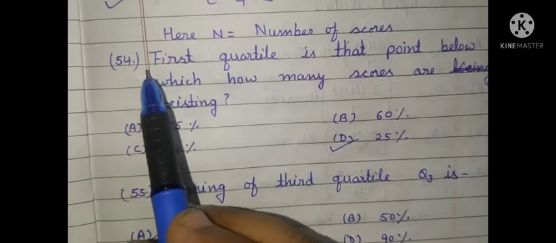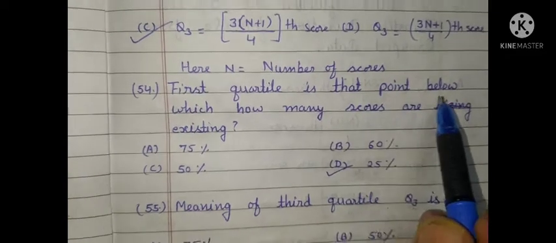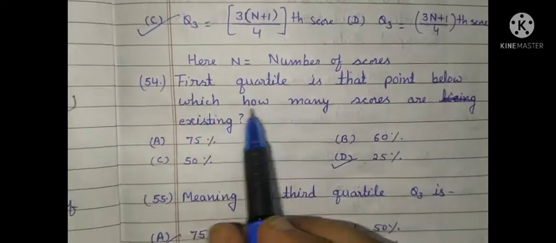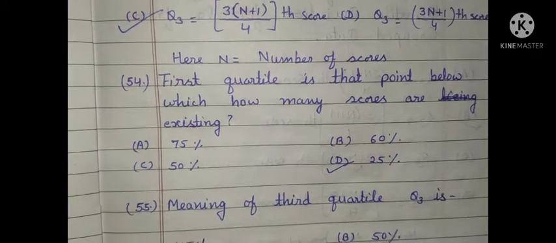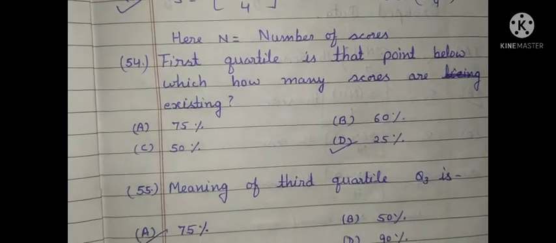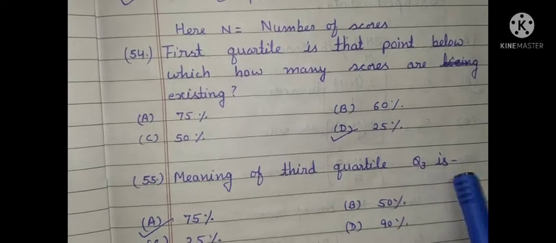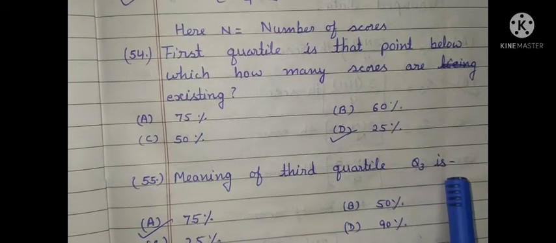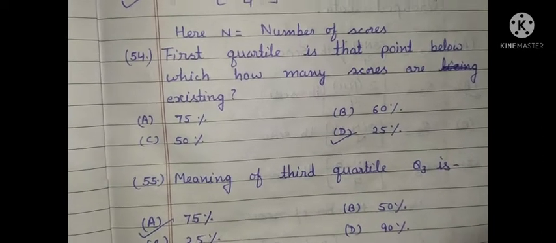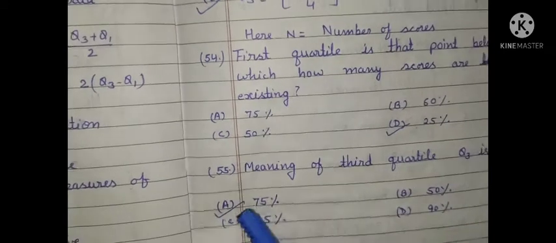Question number 54. First quartile deviation is that point below which how many scores are existing? So the correct answer is 25%. This question may be asked in this way: meaning of the third quartile Q3 is 75%. So the correct answer is 75% and correct option is option A.